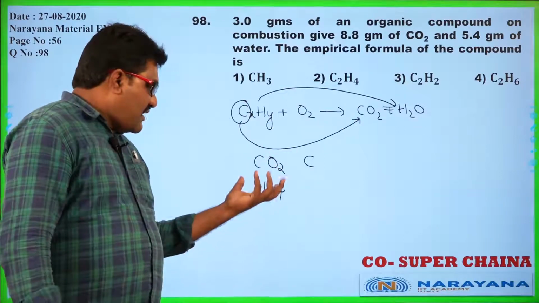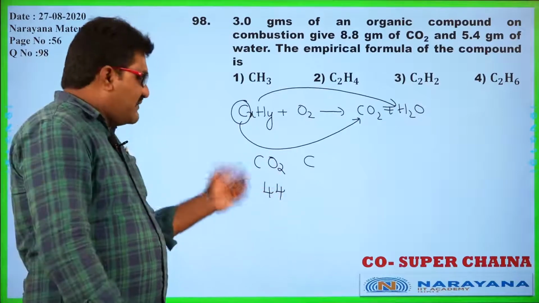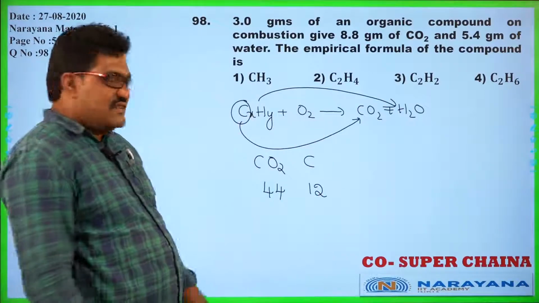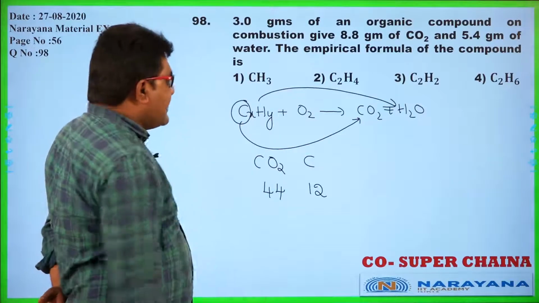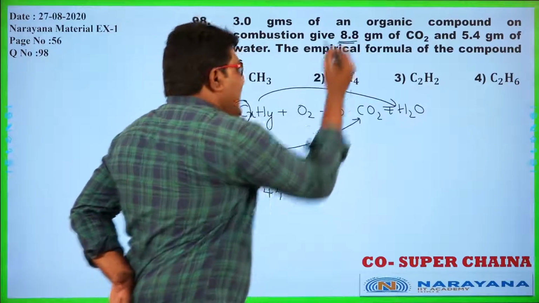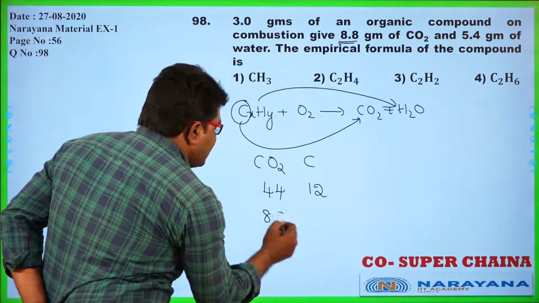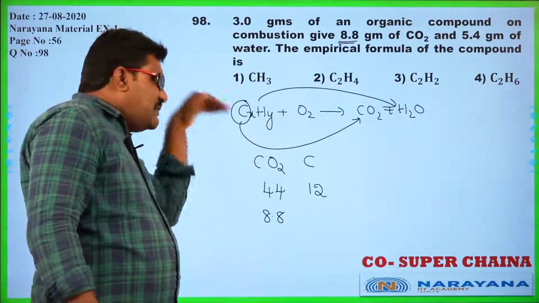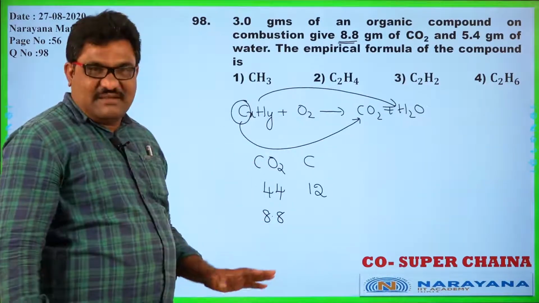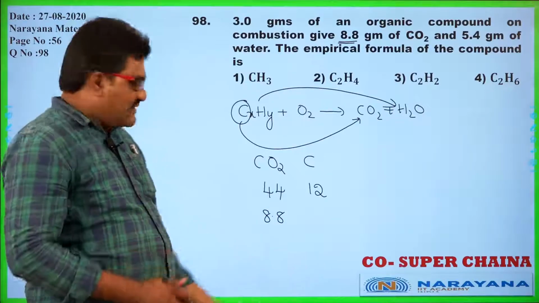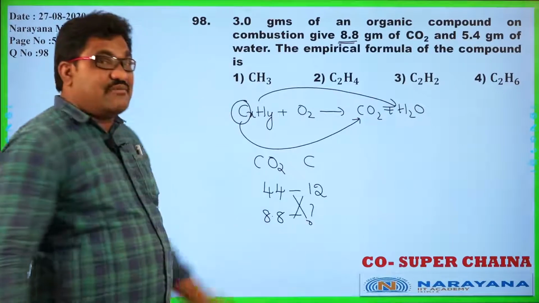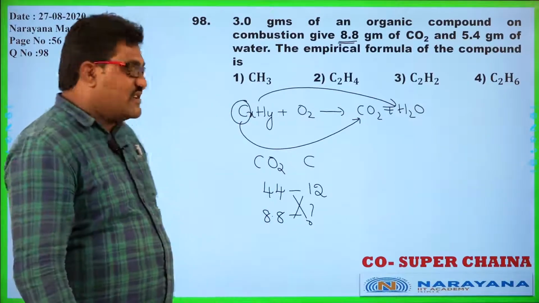So from this 44 grams, the weight of carbon should be equal to 12. The weight of carbon present in that compound is 12 from atomic weights itself. Now, if it is 8.8 grams, how much weight is there? From that I am going to calculate the weight of carbon.